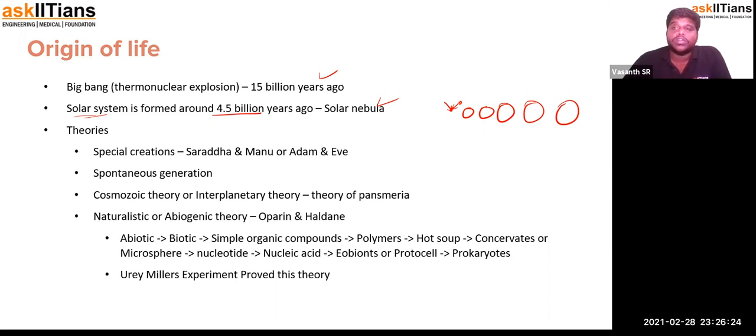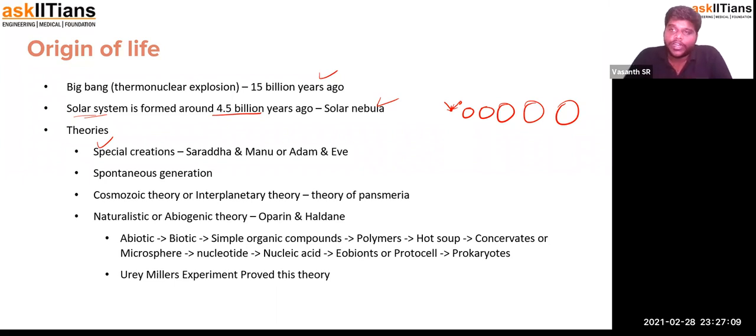Now when you talk about how life originated, a lot of theories were put forth. One is special creation. In Hindu culture, and also in Christian and Islamic culture, we have Sarda and Manu, who are said to be the first human beings brought to the earth by God Himself, and Adam and Eve, the first born human beings brought to the world by God Himself. So this is special creation. When you study science, this sounds really unreal.